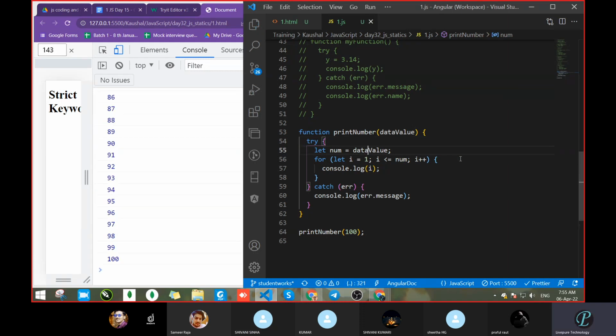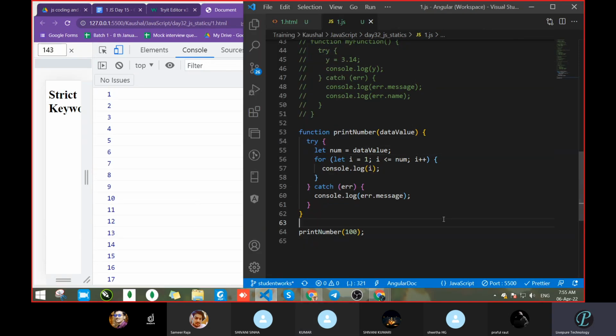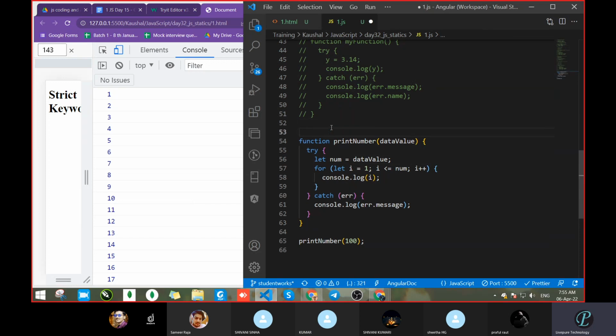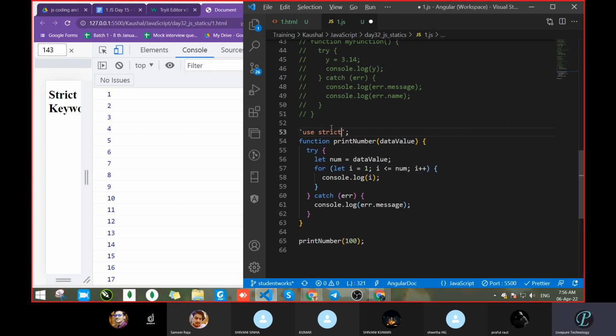So now print. We got the value up to 100. Correct? What had we done? We had done the simple thing. But now use strict. How to use strict? Why did we comment it? Use strict. It's not giving a suggestion. Okay, use strict is working fine.